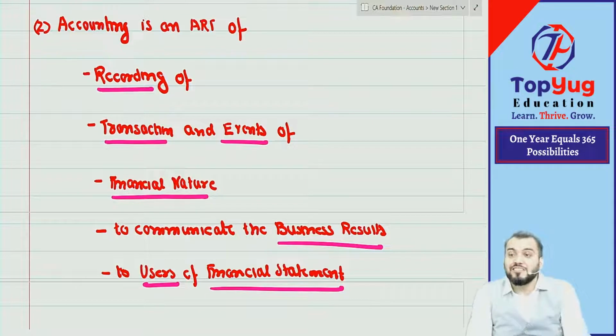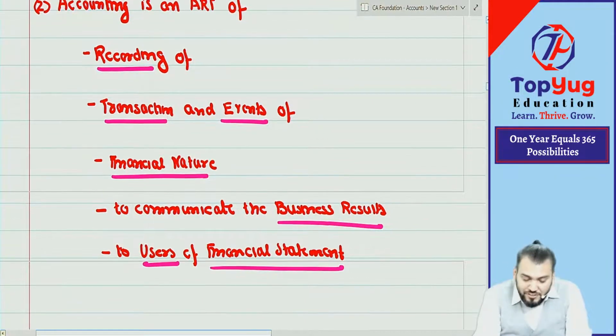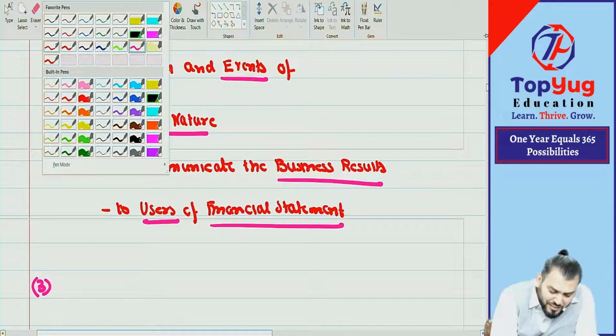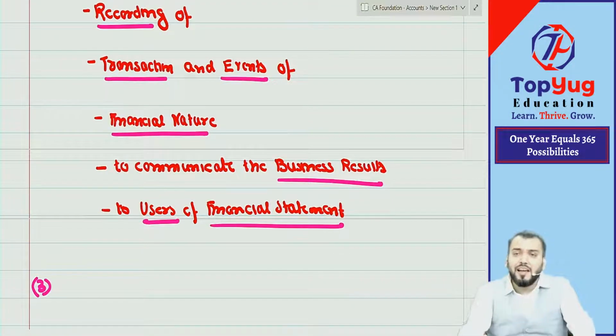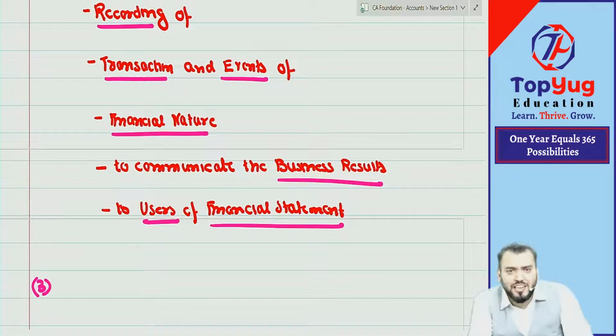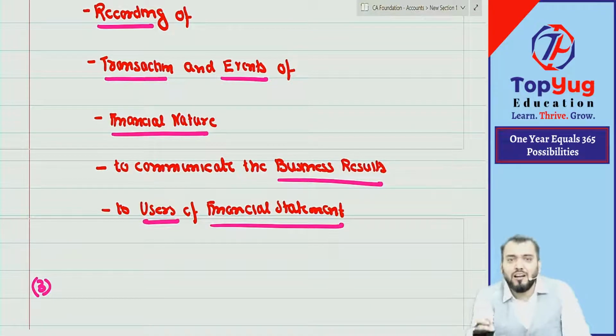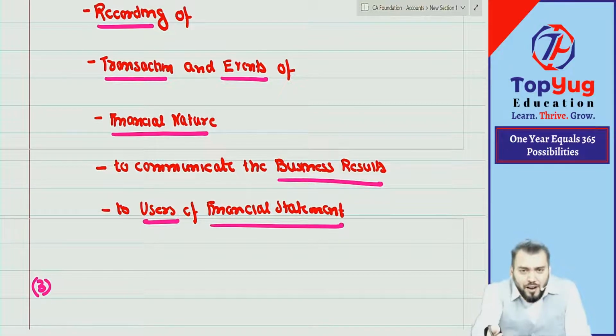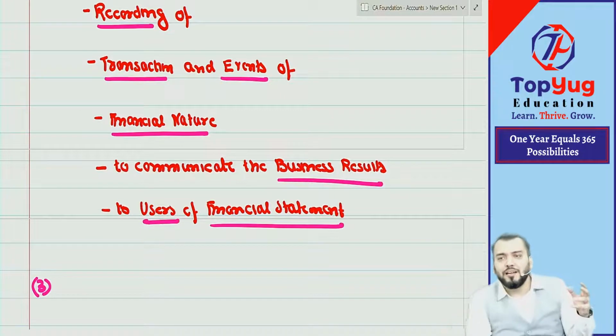Let us understand what a transaction is. Transaction means any act. Whatever we are acting, whatever we are doing, that is a transaction. Right now I am teaching you, that is a transaction. You are learning, that is a transaction. After my teaching and after you learn the subject, you will pass.